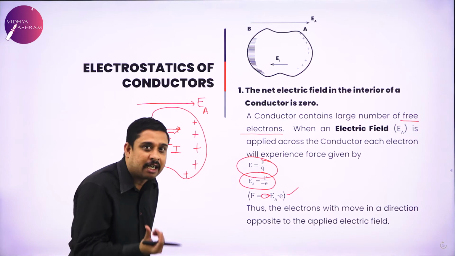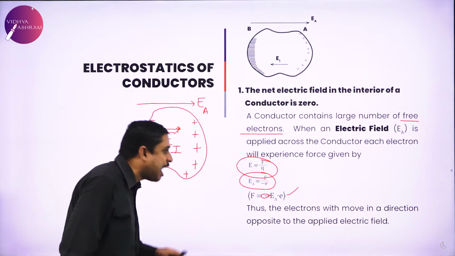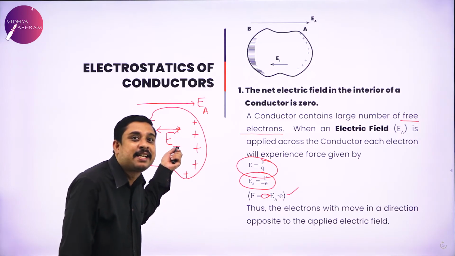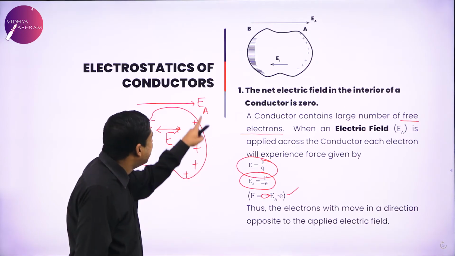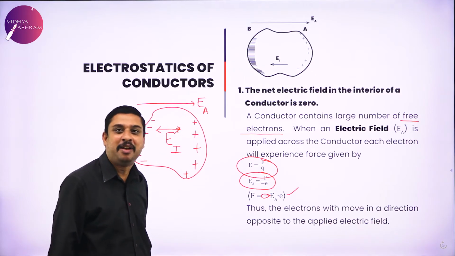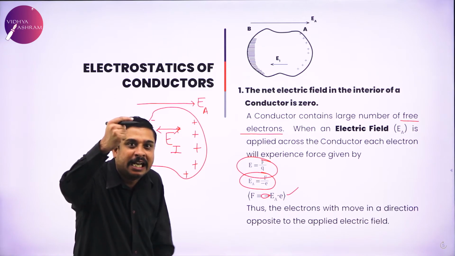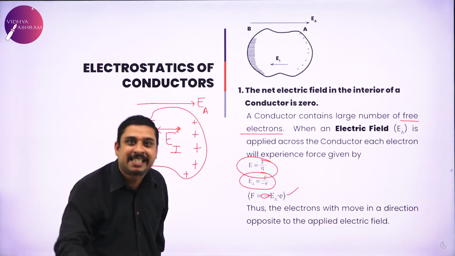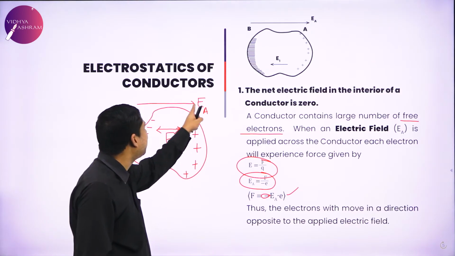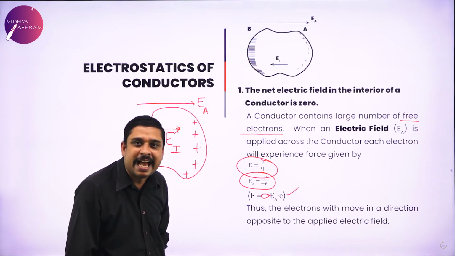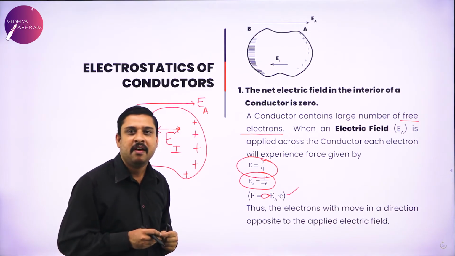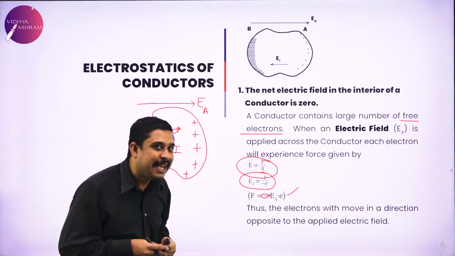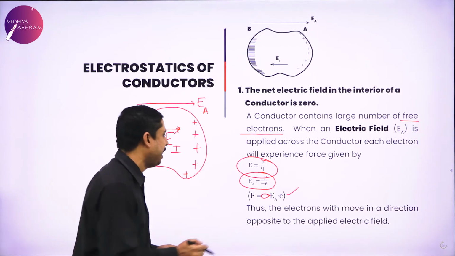Since charges are redistributed, with one end having only positive charges and the other end only negative charges, there is an induced electric field whose magnitude is the same as the applied electric field. Beautiful. The applied electric field and the induced electric field have the same magnitude, the same field strength. But very clearly they are acting in opposite directions. Both of them have the same magnitude, but they act in opposite directions. And the resultant field?